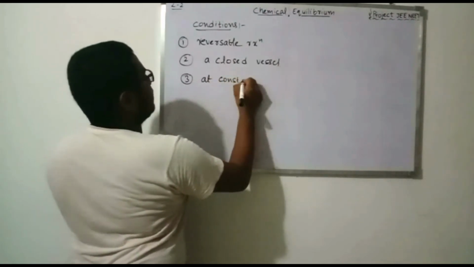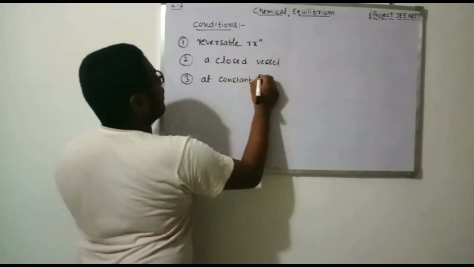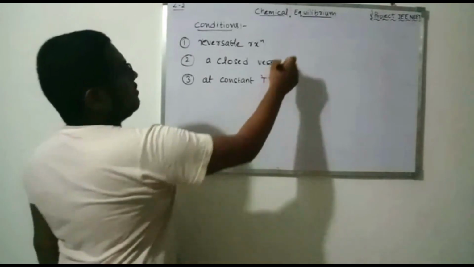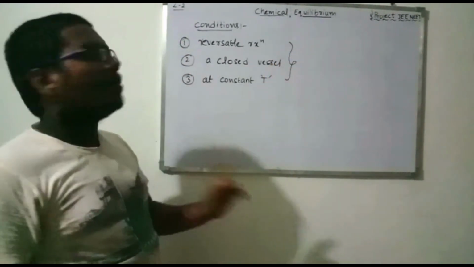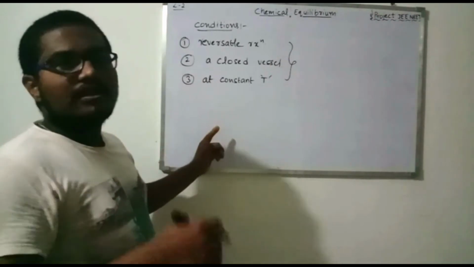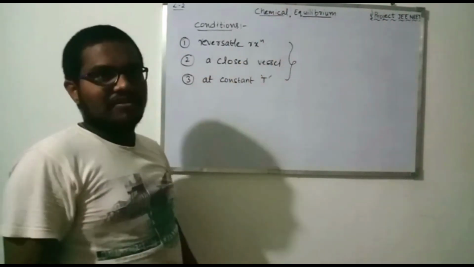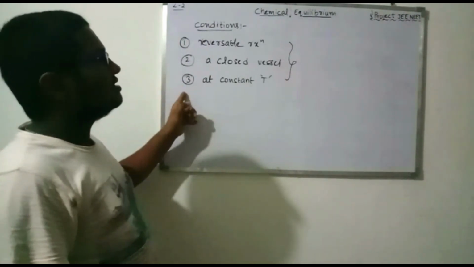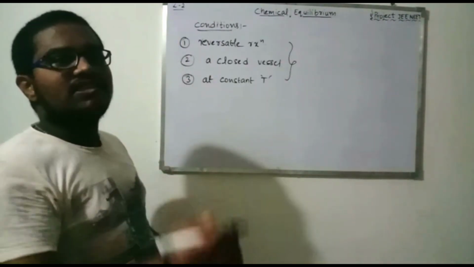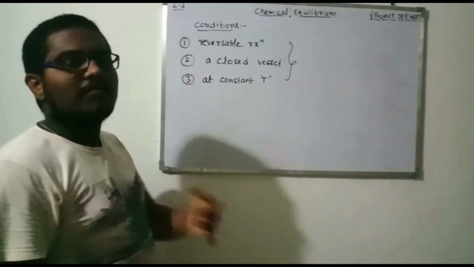At constant temperature. So these are the three conditions that must be followed by the reaction in order to attain the equilibrium state. Note these three conditions, and they will hold in all the reactions which we are going to discuss from now.